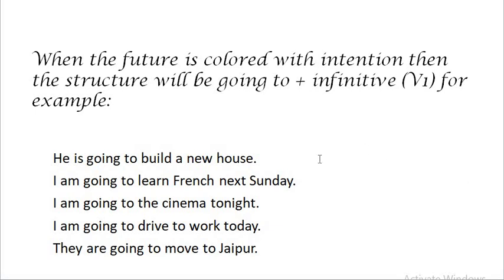So going to plus build, going to plus learn French, going to cinema, going to drive, going to move. So going to plus first form, that is infinitive, going to plus infinitive. So these type of structures we use when the future is colored with intention. So when some intention is there to tell about the future, in that case we use going to plus first form of the verb. So these are the 4 different ways how to tell about the future.